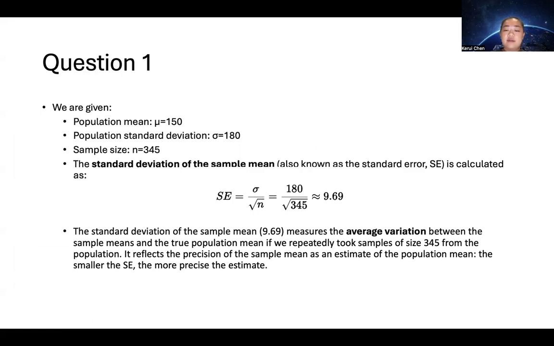It measures the average variation between the sample means and the true population mean if we repeatedly took samples of size 345 from the population. It reflects the precision of the sample mean as an estimate of the population mean. The smaller the standard deviation, the more precise the estimate.